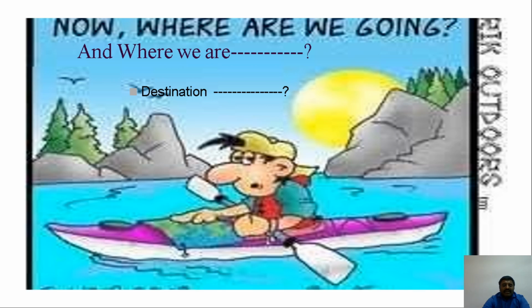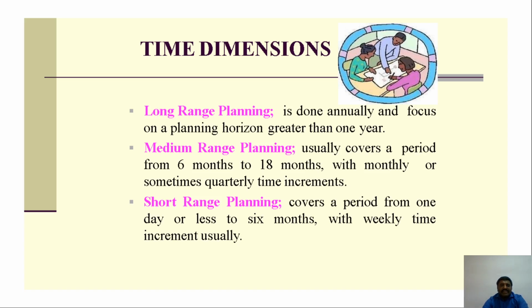That is our product, the organization, the time dimensions. This plays a very important role here. Long range planning, medium range planning, short range planning. Long range planning for the organization is greater than one year, medium range is six months to eighteen months, with monthly or sometimes quarterly time increments, and short range covers one day or less to six months with weekly time increments. That is the time dimensions here, and increments can be taken accordingly.